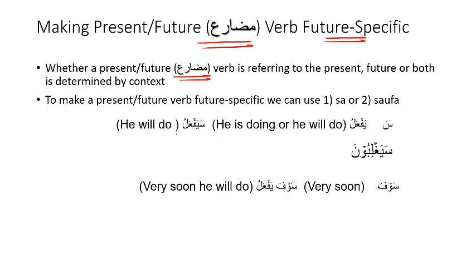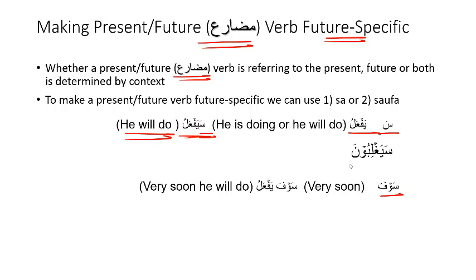And the two most common techniques involve the use of sa and saufa. So if we have a generic verb yaf'alu, which means he does, it could also mean he is doing. So this could be present or future. To make this future specific, we can add a sa before the verb. Therefore, sayaf'alu means he will do. So this makes the action future specific.